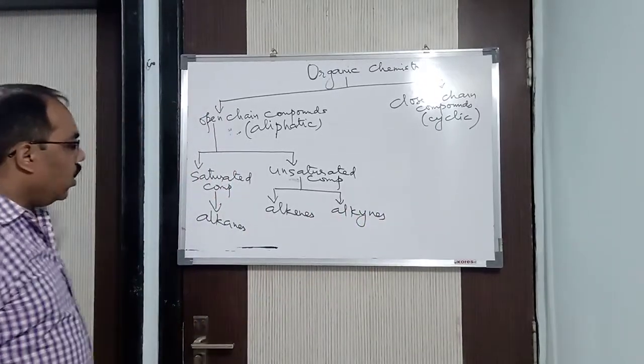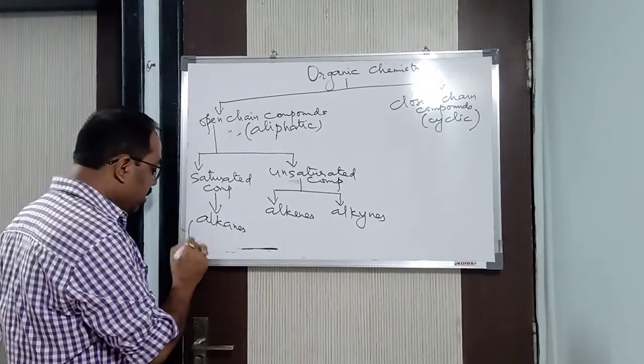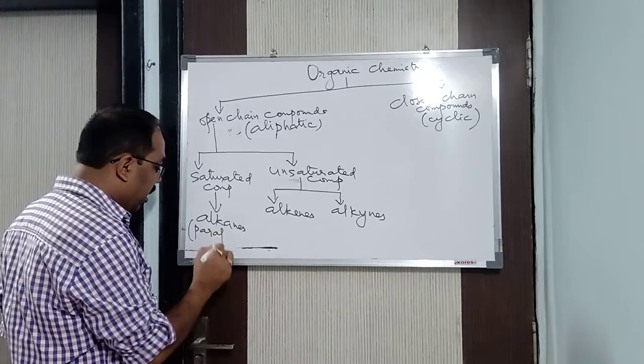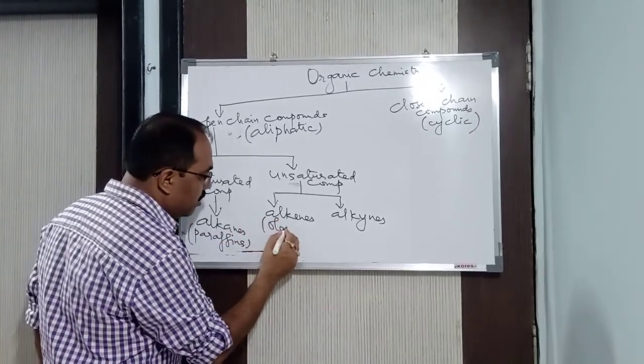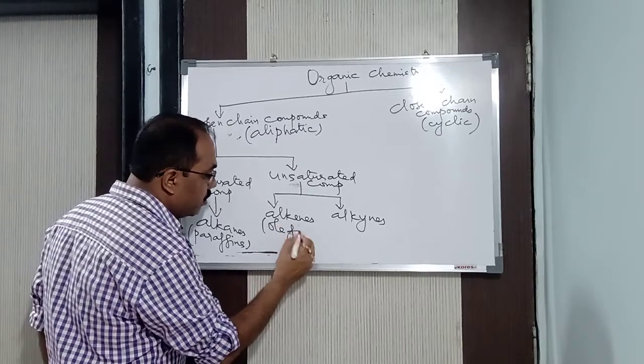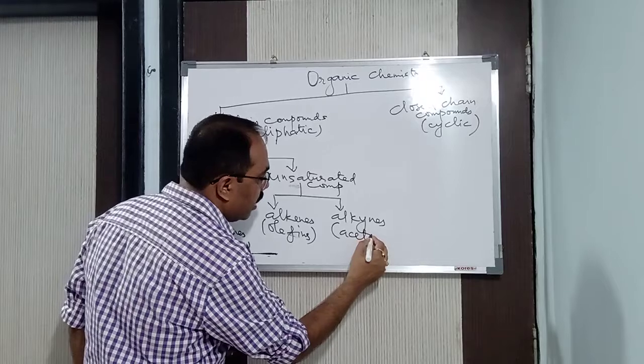Alkanes means carbon-carbon single bond. Alkanes are otherwise also known as paraffins, whereas alkenes are known as olefins. I'll tell you the reason why. And alkynes are known as acetylenes.